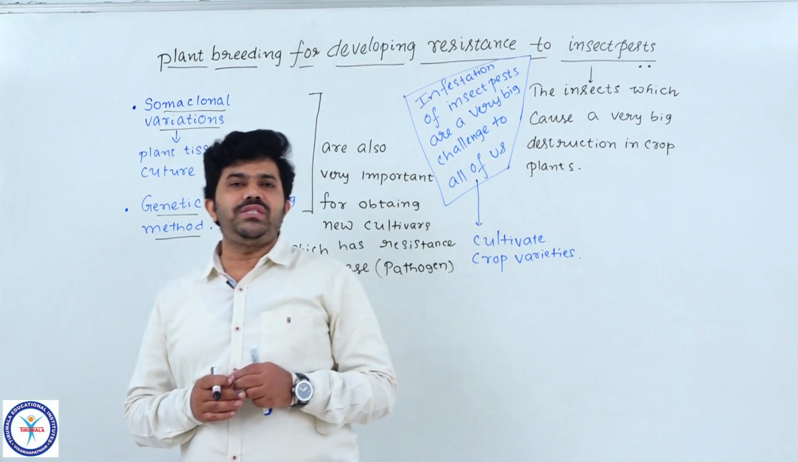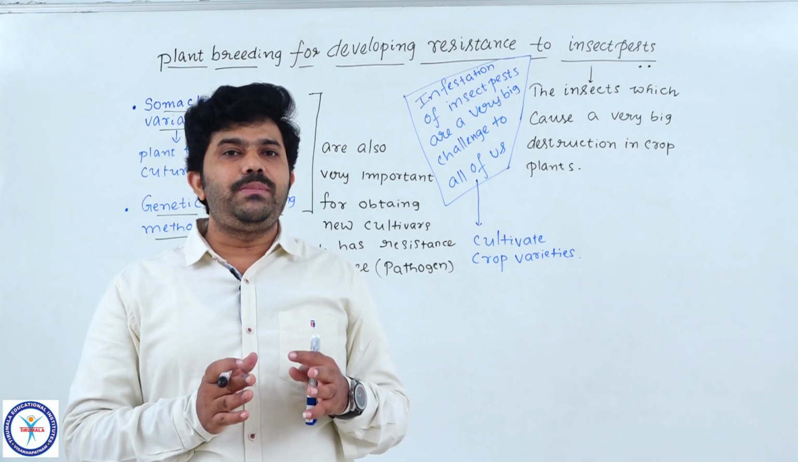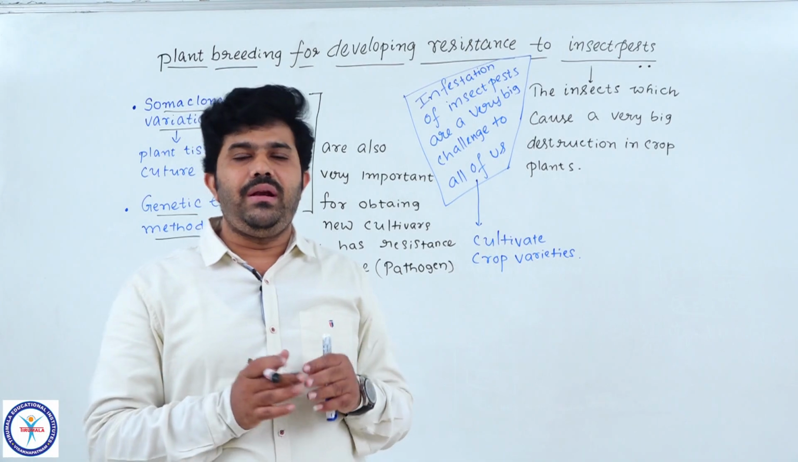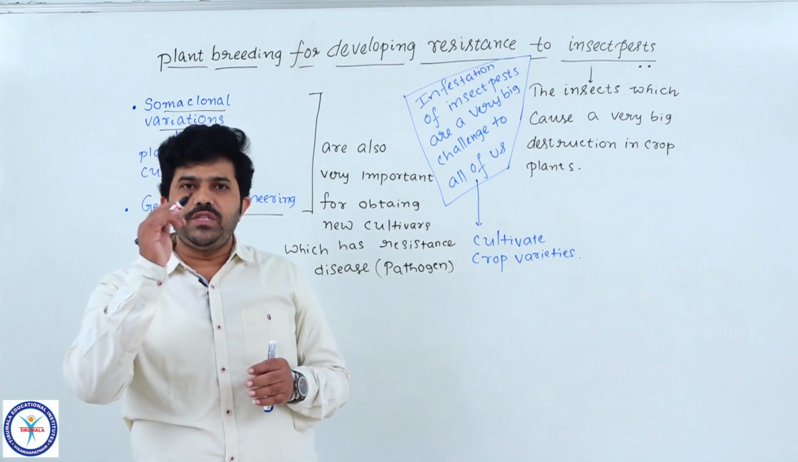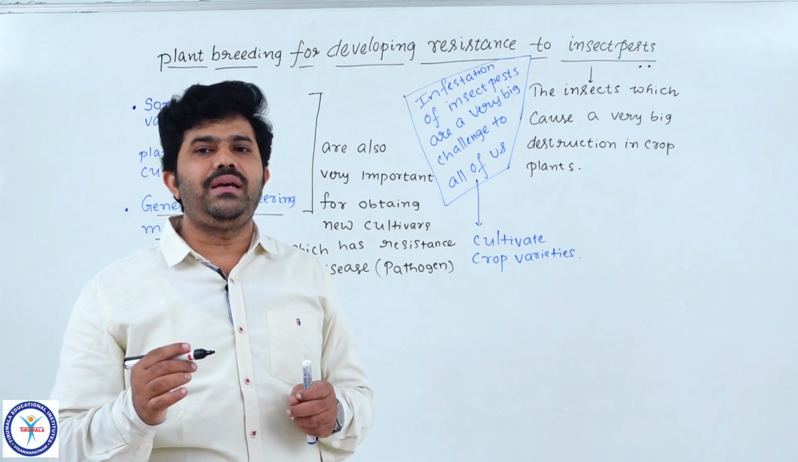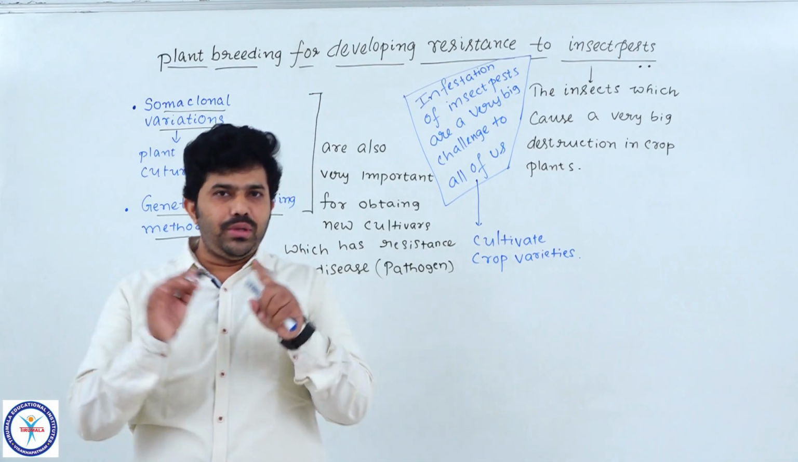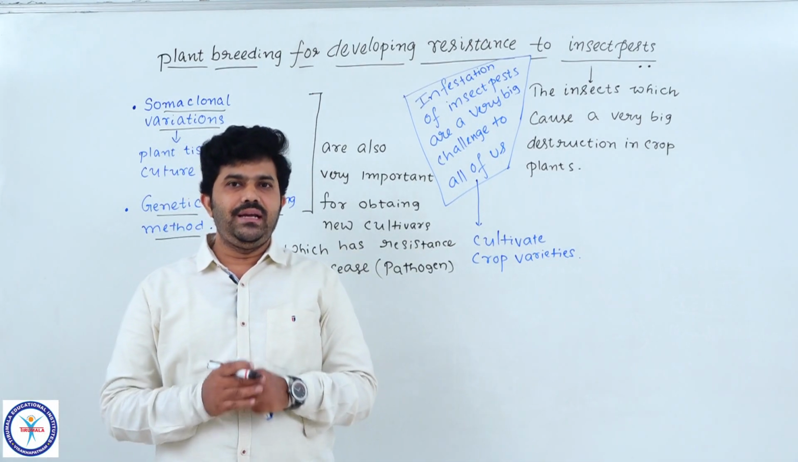Not only for the examination's sake, we also have to increase our knowledge to understand the concept in plant breeding. Now, students, please put the heading: some exemplary crops which have some resistance to insect pests. We will discuss it through the tabular form.